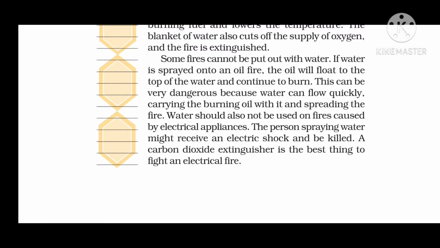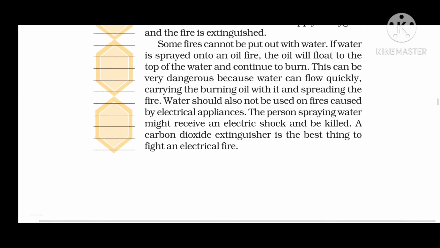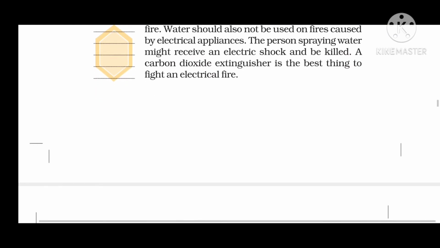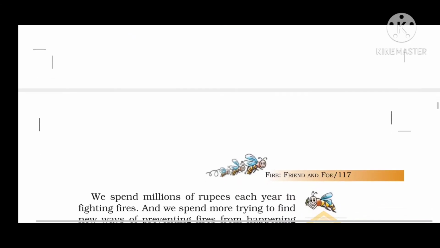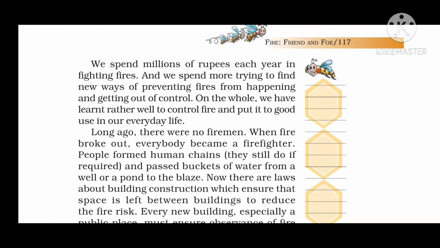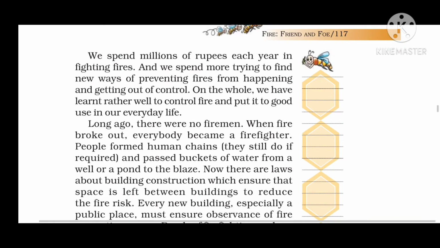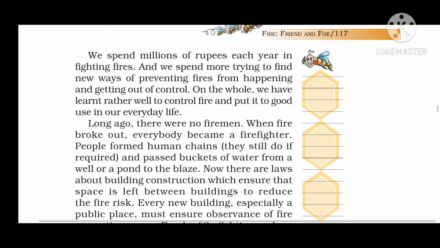So what is the best suitable thing if there is an electrical fire? Yes, we can say it is the fire extinguisher, the carbon dioxide fire extinguisher. So this is how we can put out a fire. Till now we have learned what fire is, what the uses of fire are, and what the disadvantages are, or how fire becomes dangerous whenever it is out of control. Now we have also come to know how to blow out or put out, that is extinguish, the fire.